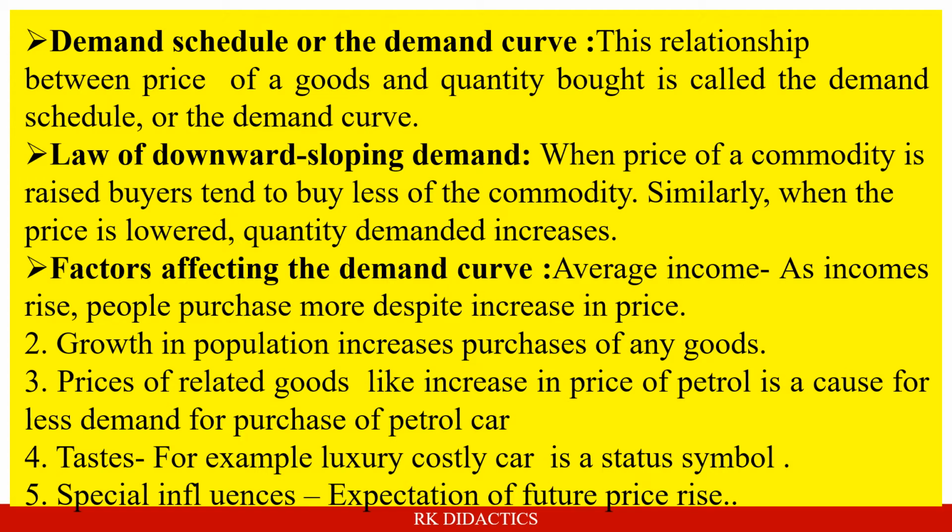Similarly, spatial influences. Suppose there is an expectation that the future price of the commodity will rise, so people will purchase more, though the price is increasing, because they will think that in future the price will rise. So in these circumstances, the law of demand will not apply, or if it applies, not perfectly. So this will affect the demand curve in a graph.